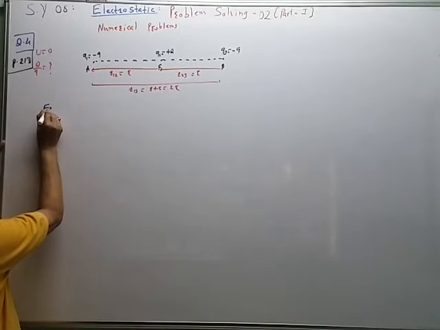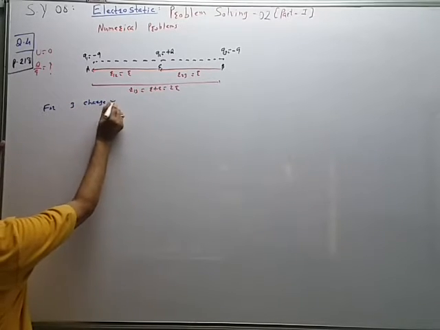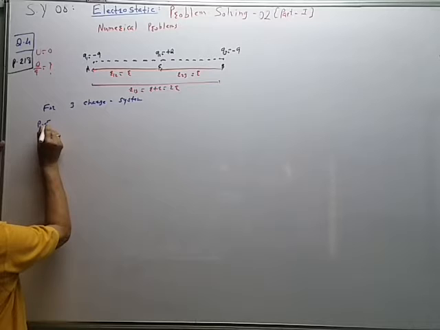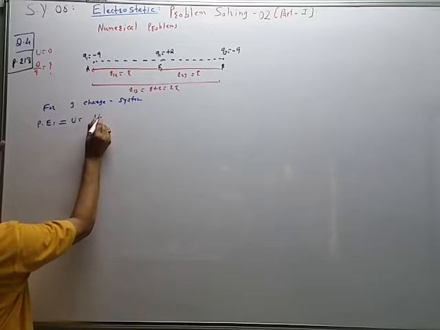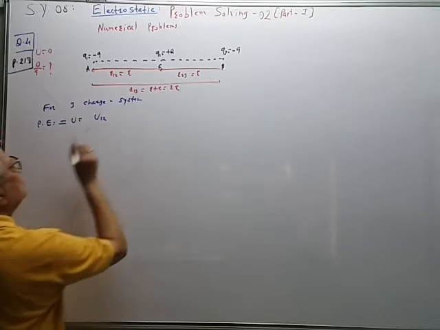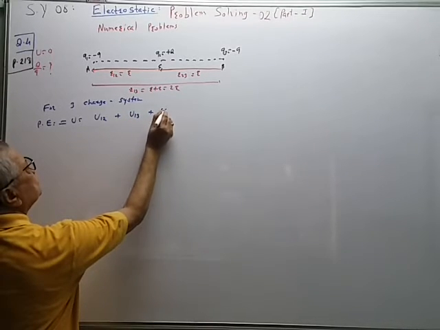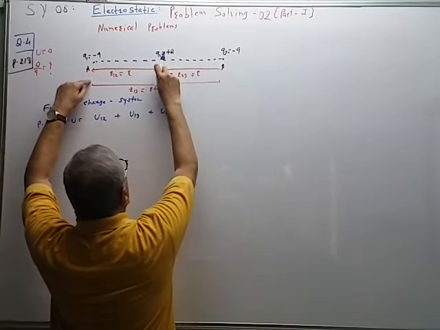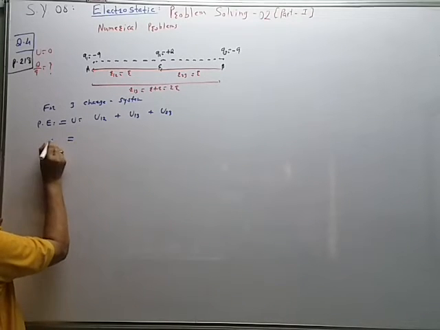So for a three charge system, potential energy U is equal to potential energy between Q1 and Q2 plus potential energy between Q1 and Q3 plus potential energy between Q2 and Q3. Total, these are the three possible terms. Potential energy of these two charges, potential energy of these two charges, and potential energy of these two charges. So we know this formula. Suffix कसे द्यायचे ते आपल्याला माहिती.